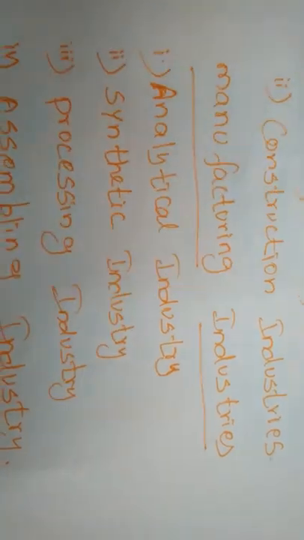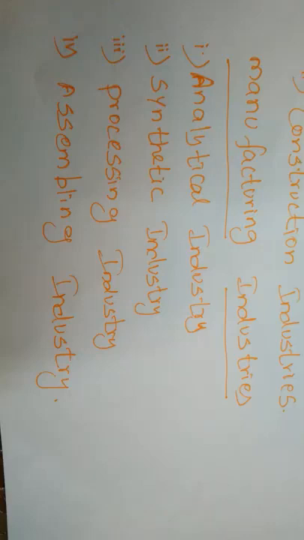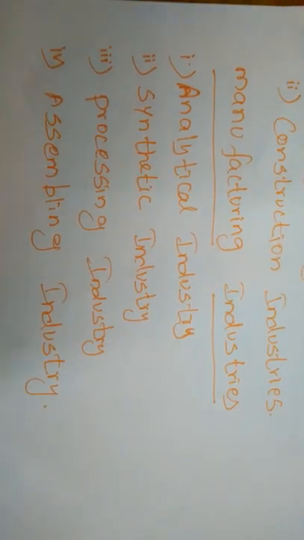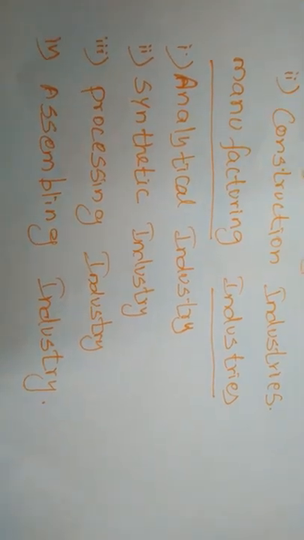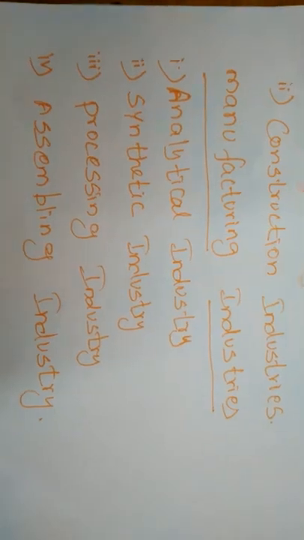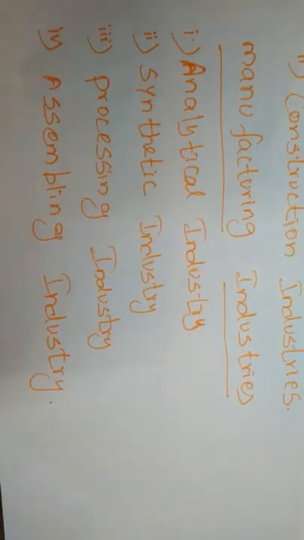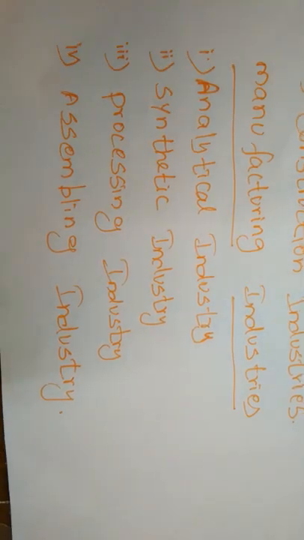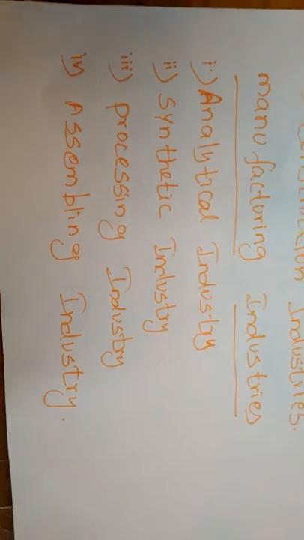They undertake activities in which they combine different types of commodities and thus make a single commodity. For example, the cement factory. In the cement factory, many chemicals have to be combined for the purpose of producing cement. Different types of chemicals have to be combined, and only after that can we make cement.